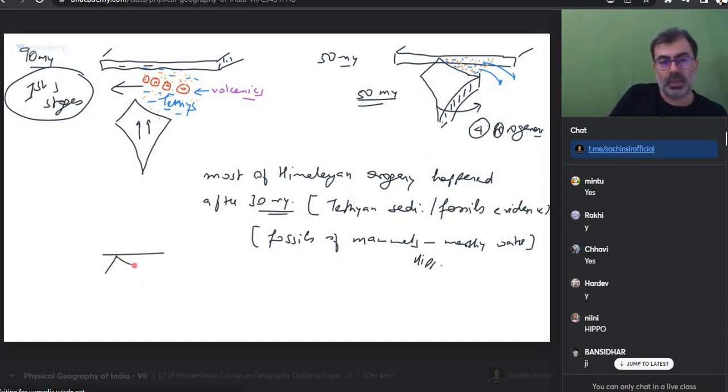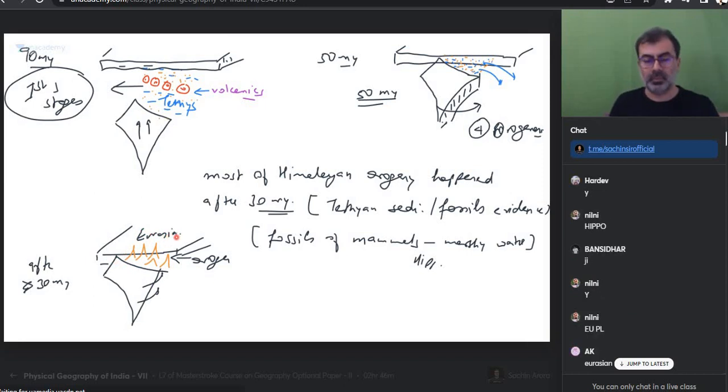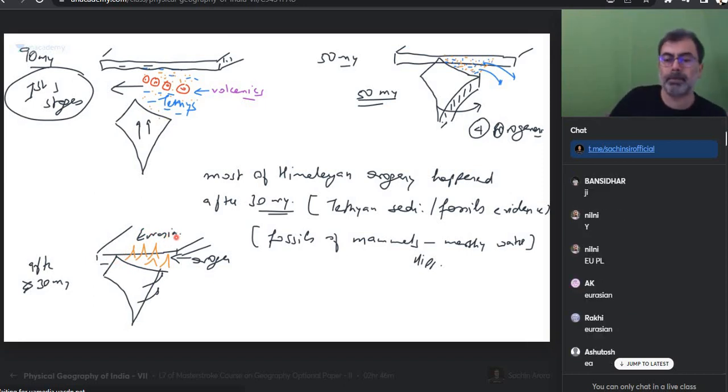So from 30 million years ago, this thing starts happening. And can I say Tethyan sediments will squeeze? Yes, orogenesis is happening after 30 million years. Is everyone okay? And what is in the north? What is above us in the north? What is this? Which plate is this? Everyone okay with this?